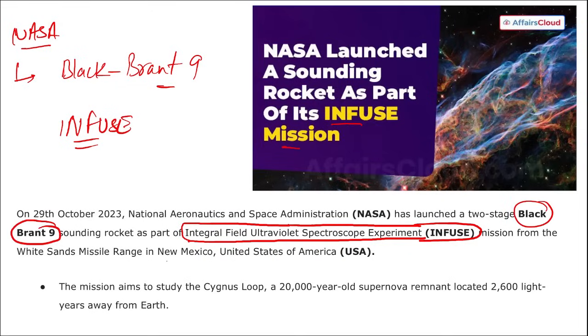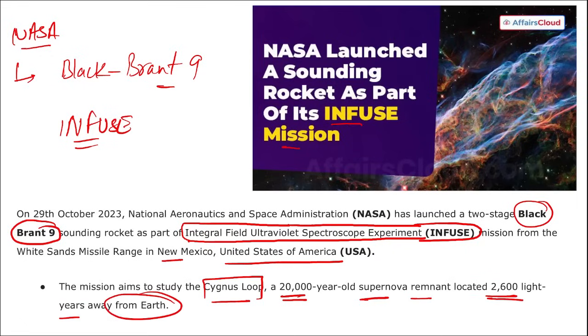This was launched from Mexico, USA, and the aim of the mission is to study Cygnus Loop, that is a 20,000 year old supernova remnant located 2,600 light years away from Earth. So what Infuse will do is study the Cygnus Loop, a 20,000 year old supernova remnant that is located 2,600 light years away from Earth.